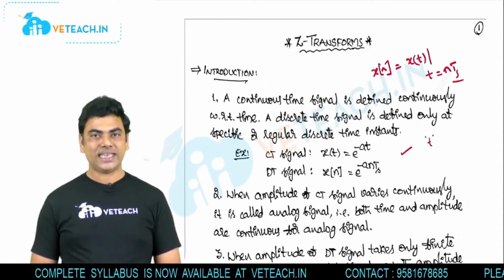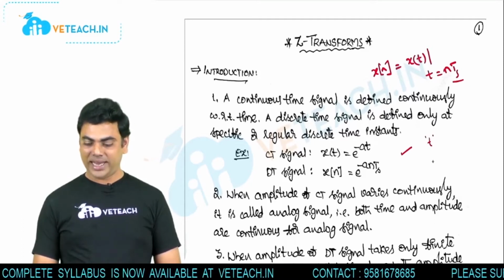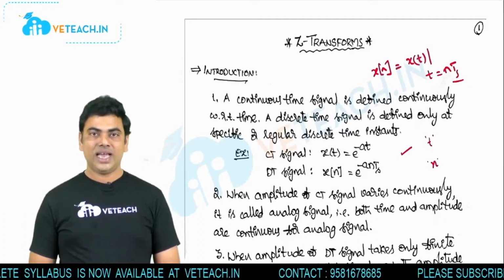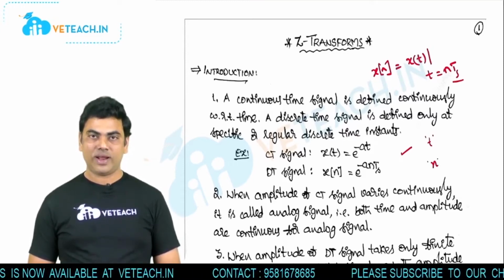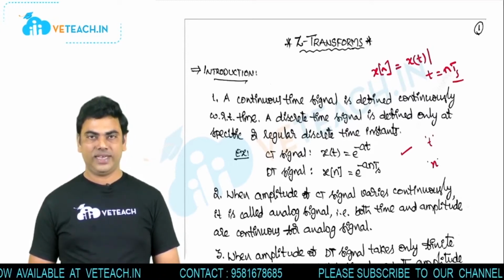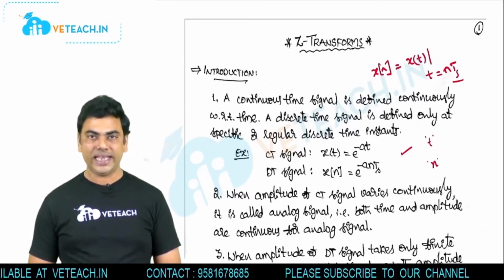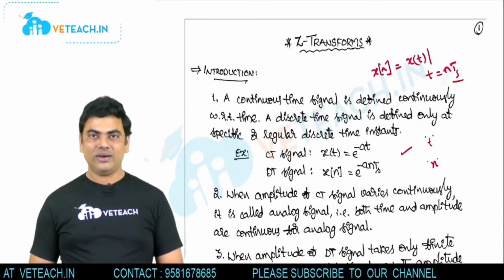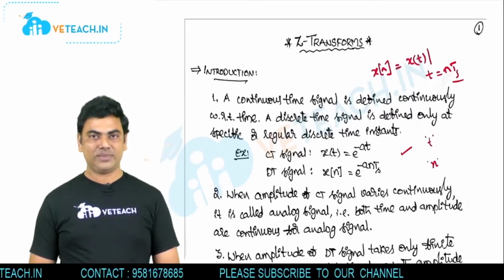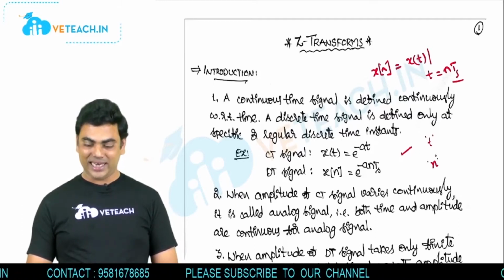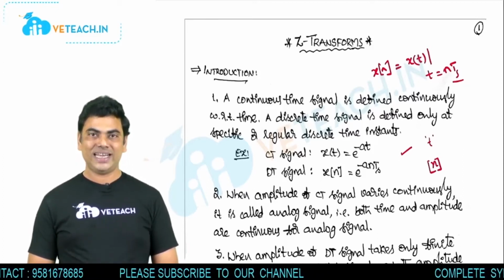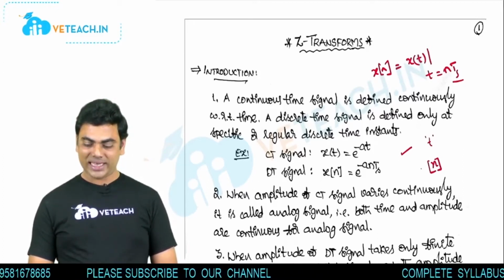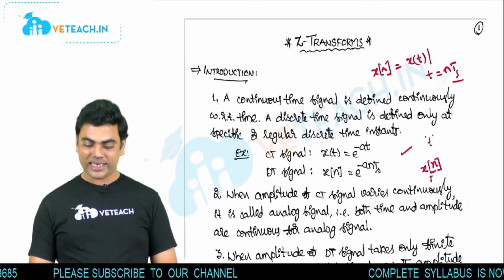But in the discrete time signal, the time index is represented by n, and that n can take only integer values from minus infinity to plus infinity. That's why in the representation of a discrete time signal, this index n is enclosed in square brackets. So in the standard discrete time signal, we write x of n with the square bracket.